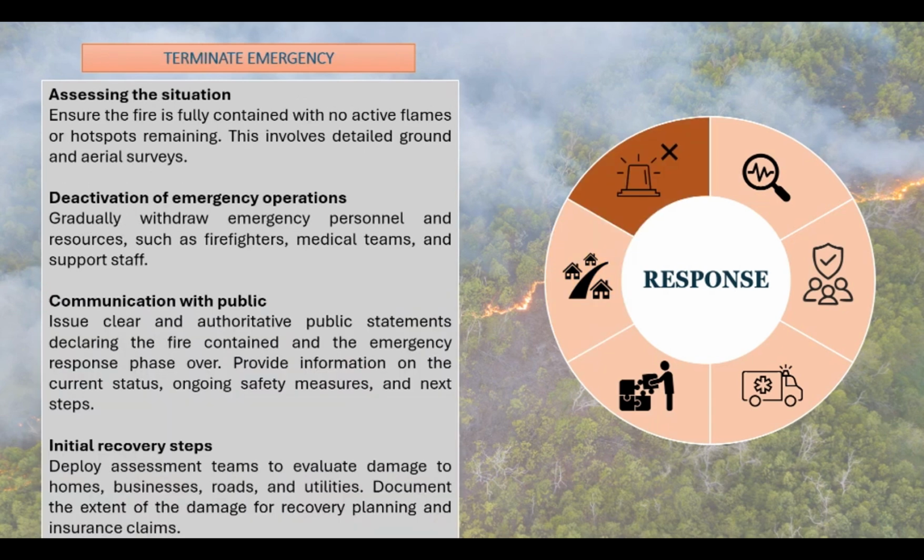The last point for response is terminate the emergency. The first thing that can be done is assessing the situation by ground and aerial surveys to make sure there are no active flames or hotspots remaining. Next is the deactivation of emergency operations by gradually withdrawing emergency personnel. The third point is communication with the public. And lastly is the initial recovery step, by deploying teams to evaluate damaged homes, businesses, roads, and utilities.